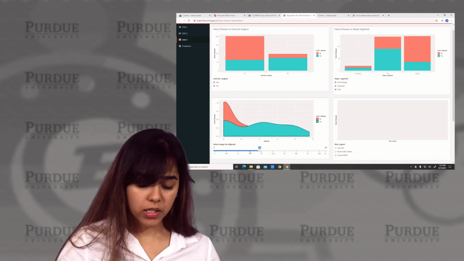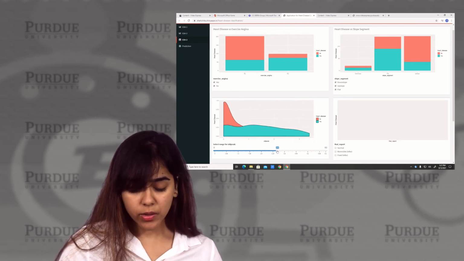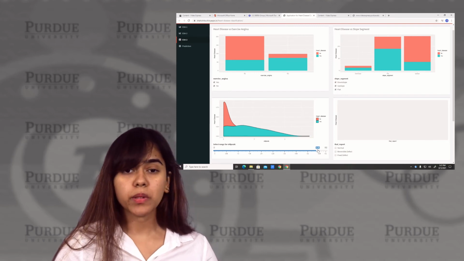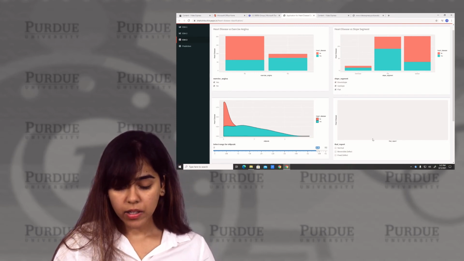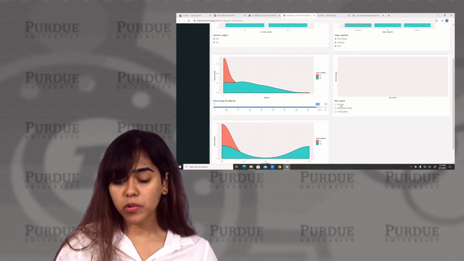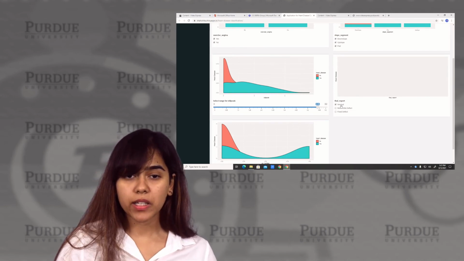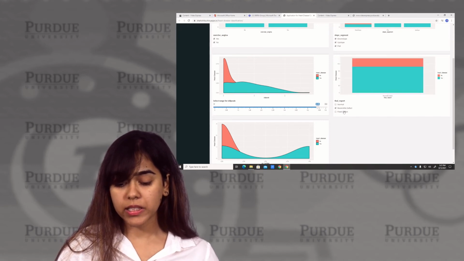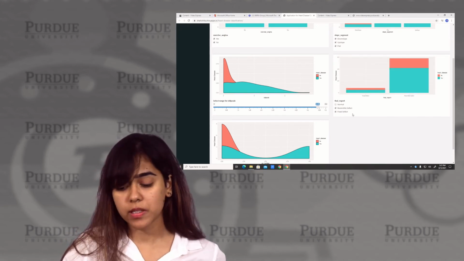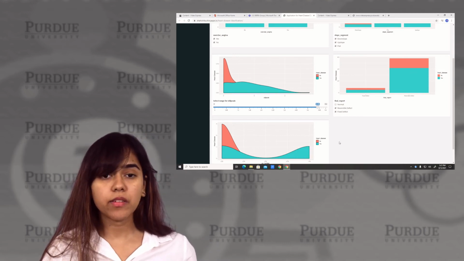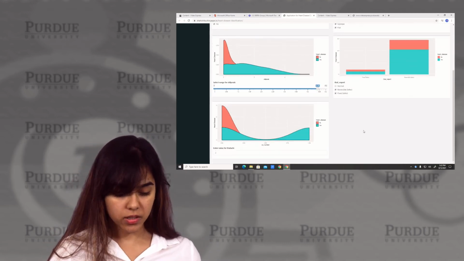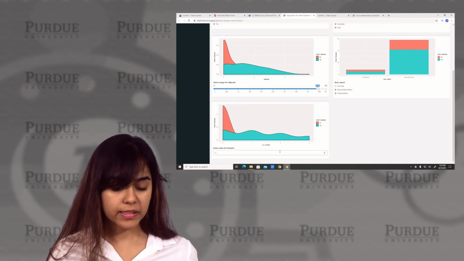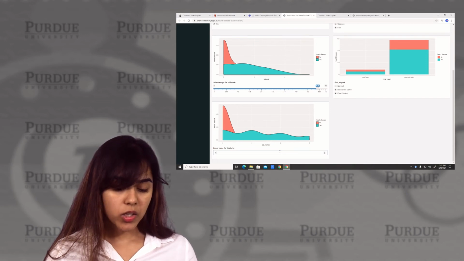Old peak and heart disease. As you keep increasing the range of the old peak, there is a higher probability of a patient having a heart disease. THAL report: when the THAL report is normal, you have a lower proportion of people having a heart disease, versus when the observation shows a reversible or fixed defect, we have a higher proportion of people having a heart disease. And as we keep increasing the CA number, the chance of heart disease increases.